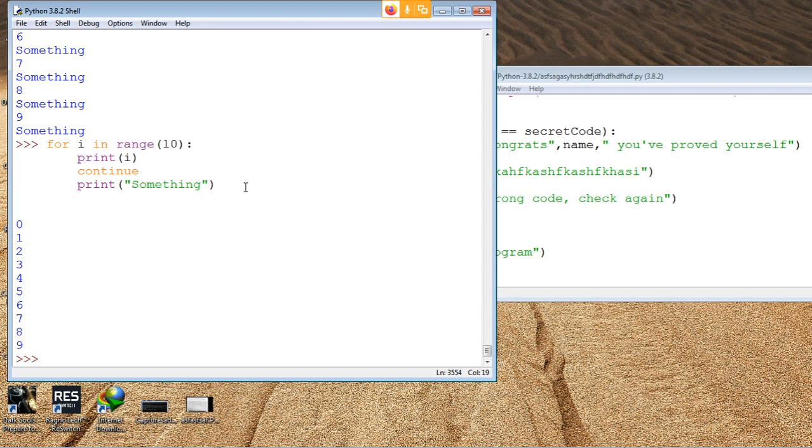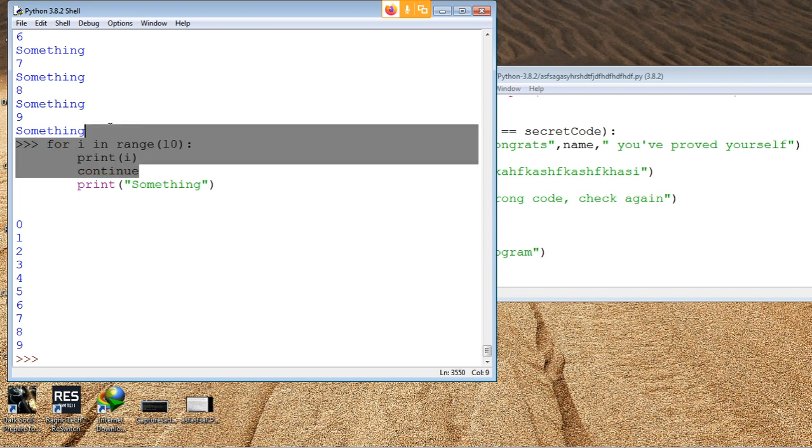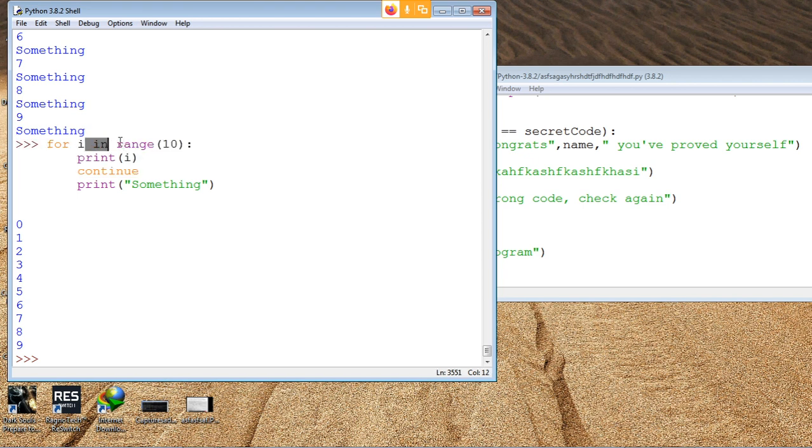When I say start, I don't mean that i will become 0 again. No, no. It just goes back up and i is equal to 2, i is equal to 3, i is equal to 4. The only thing is it's going to skip what is next. That's all. Okay, simple.